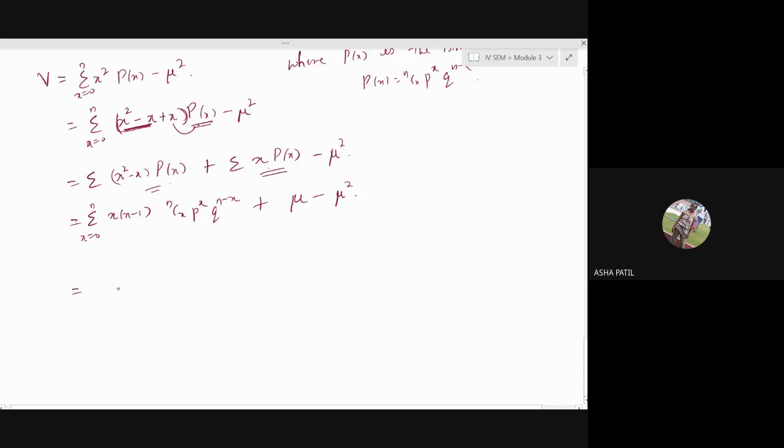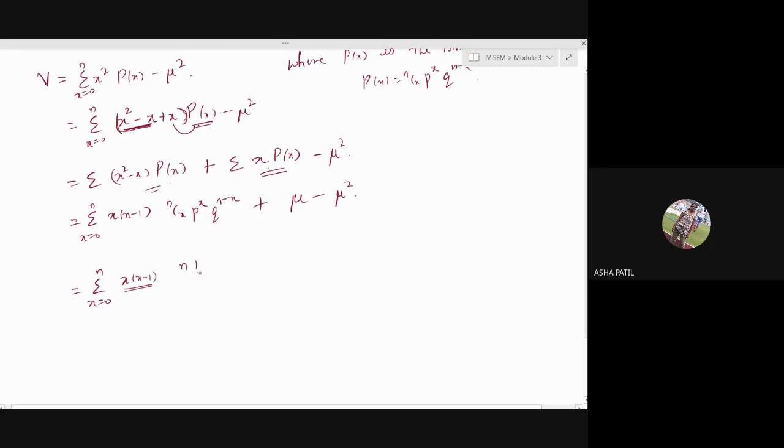Now this is equal to the summation x equal to 0 to n. As we cancelled x in the previous derivation, now we have to cancel this x into x minus 1 totally.